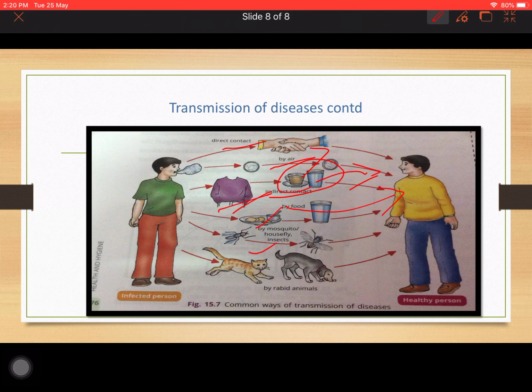We will study this tomorrow, because this is a different part where we will be discussing indirect transmission, that is by vectors. These are all vectors causing diseases. This we will discuss tomorrow, that is through mosquitoes, flies, etc. These are also through animals. A few animals also carry a few diseases from one person to another through feces, through their excretory parts and all. So we will be discussing this tomorrow.